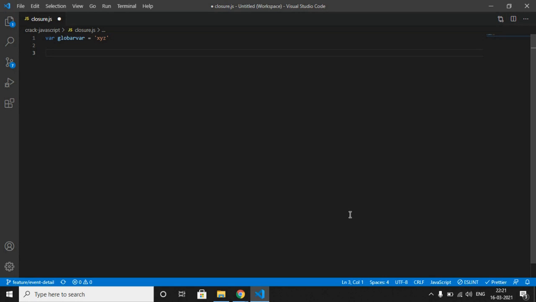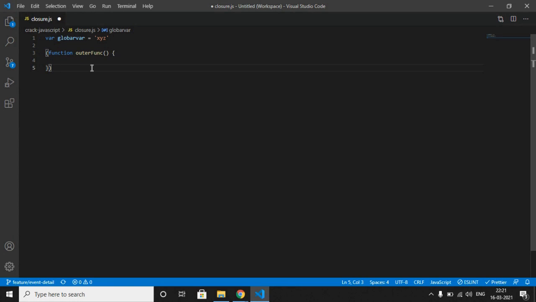Okay, let us create one function now. Let's name it outer function. Now you are thinking, why am I wrapping my function inside this parenthesis?